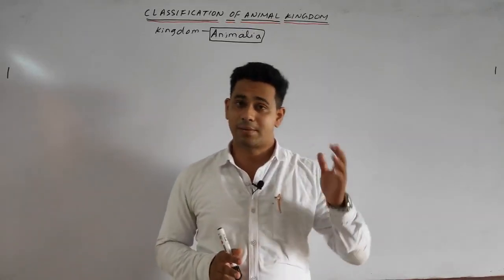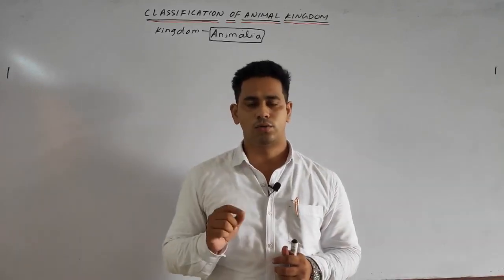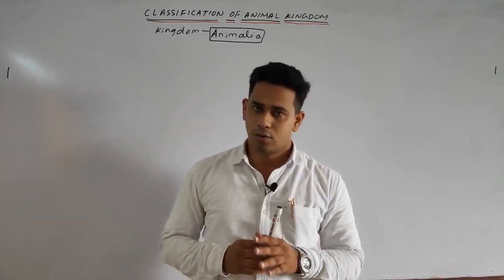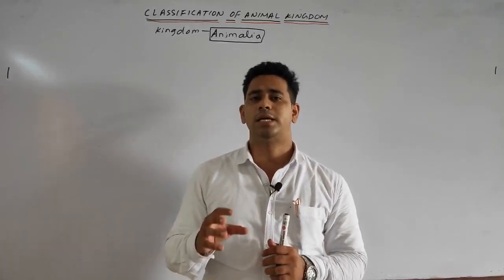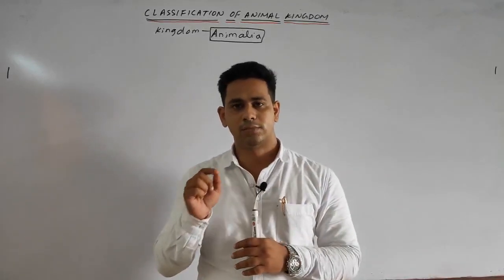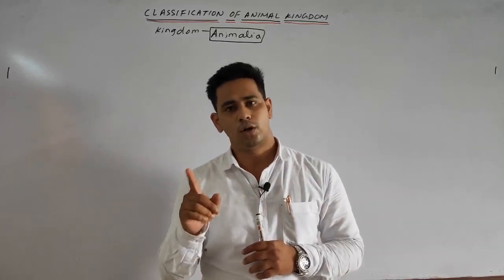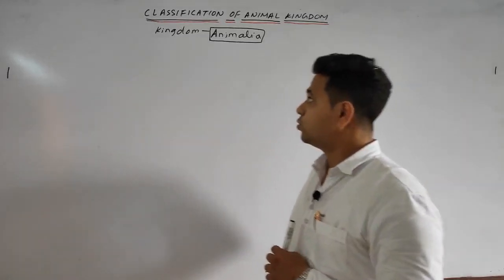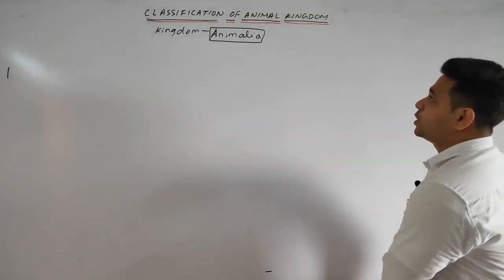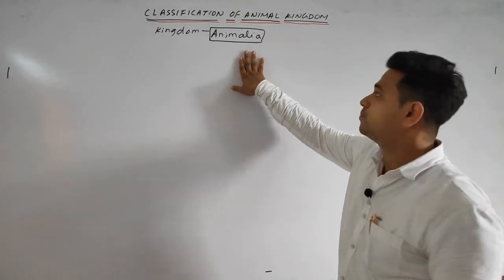Next we discussed segmentation, which we saw in the earthworm. Lastly we discussed the notochord, which is a rod-like structure developed during embryonic development, basically from the mesoderm. The organisms in which the notochord is present are called chordates. Those in which it is absent are called non-chordates. Today students, we will discuss the complete classification of the animal kingdom.